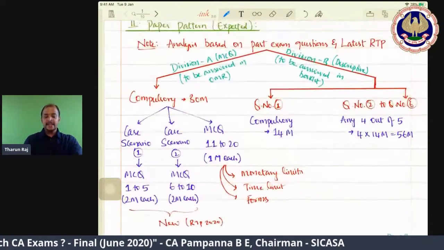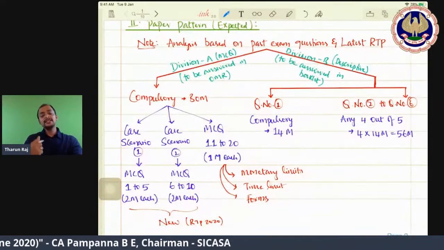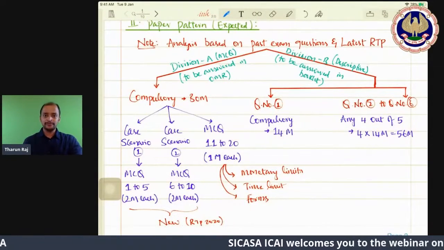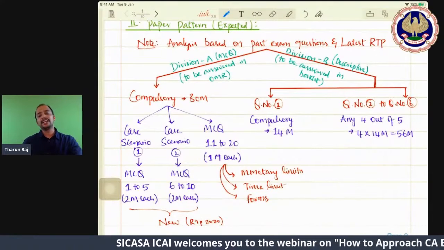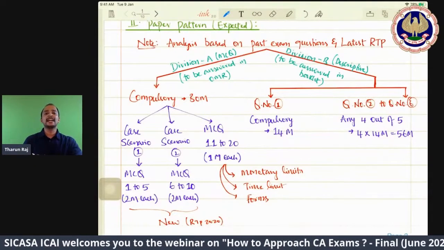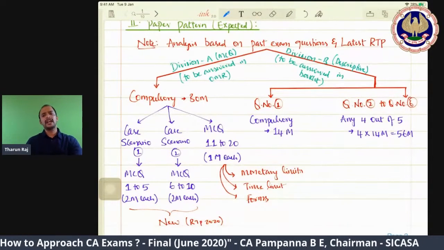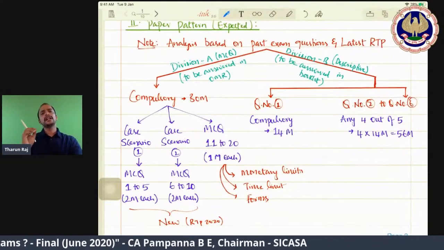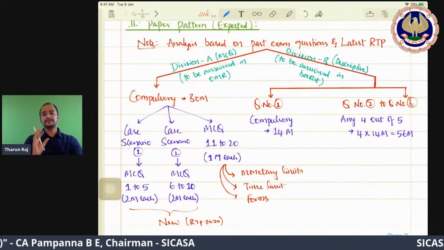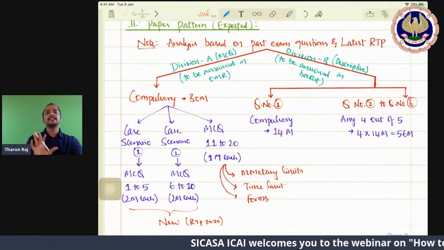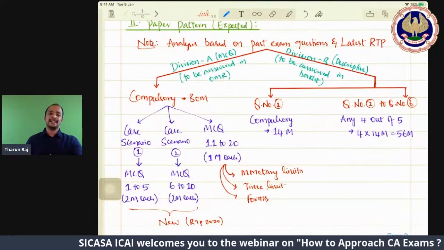And see friends, if you are able to score good marks in this division A, then definitely you are nearing 60. See, the target should be such that you aim higher. So your aim should be 80. Worst case, it should be 60 and above. You should be in the exemption because the paper is like that.